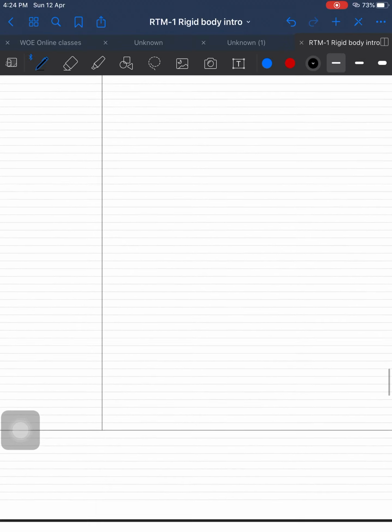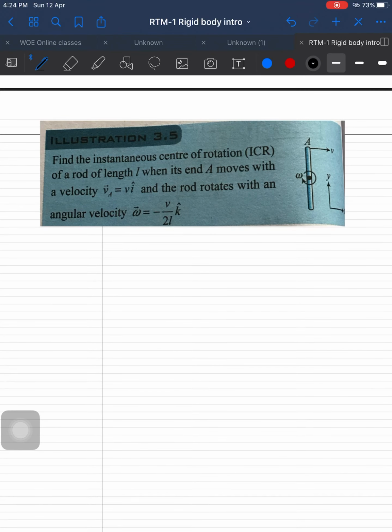Let's see the problems now. First case: find the instantaneous center of rotation for a rod of length L, where A moves with velocity Va equal to V i cap, and it rotates with the angular velocity omega. Carefully see that it's rotating in this direction.